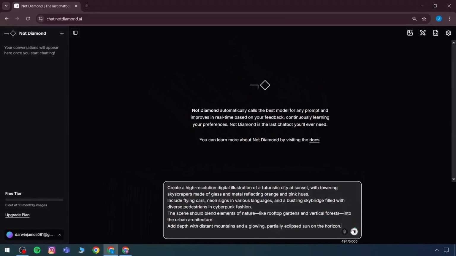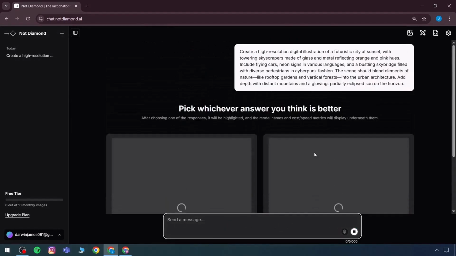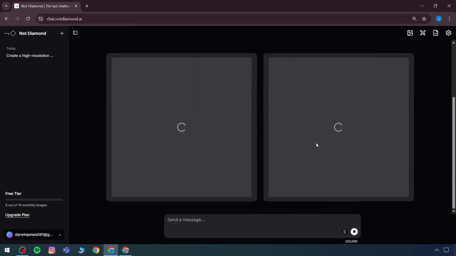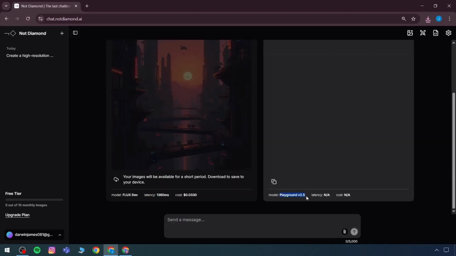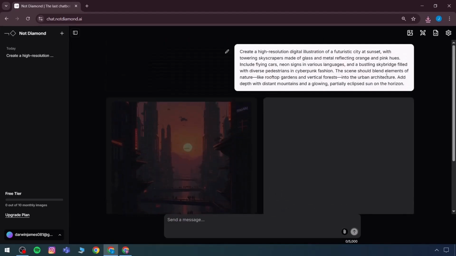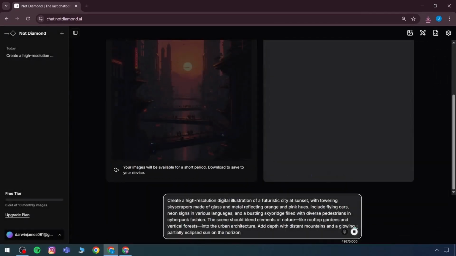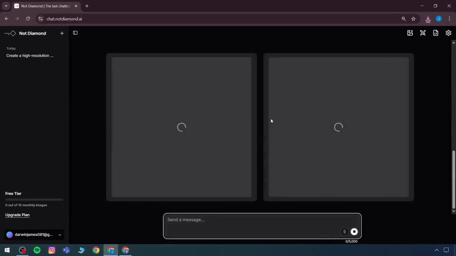It will take some time to generate the image, but waiting is necessary because it will process and provide 2 options. In the responses, 10 monthly images are available, but the one created better will be considered. And here what happened is that images have been created directly, but the Playground v2.5 has not generated any images. Only 1 image has been created, which means Playground is not functioning properly, so it will be removed. This feature is very useful because it now allows a decision to remove Playground and move forward with generation.